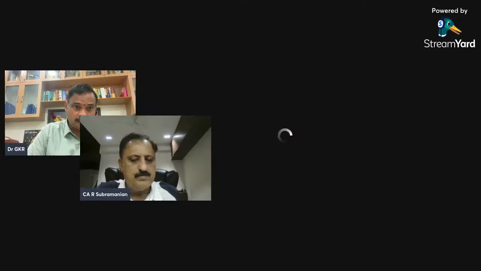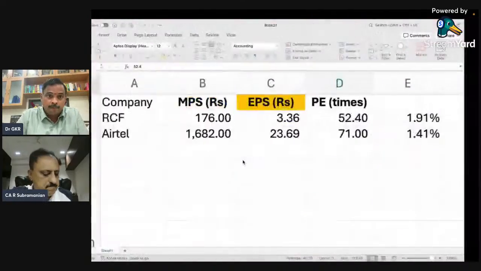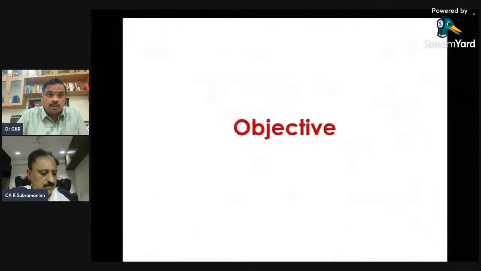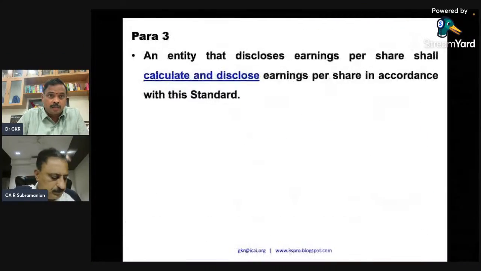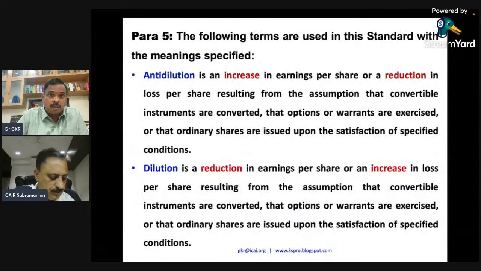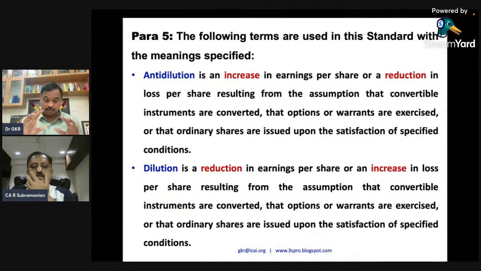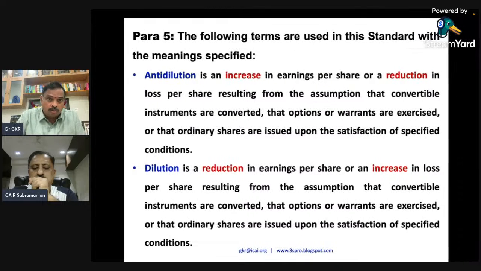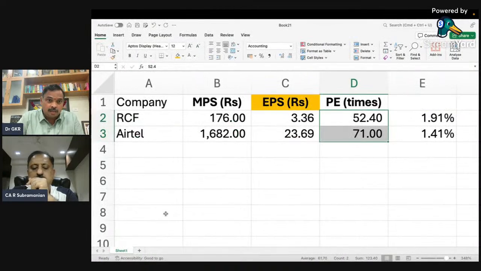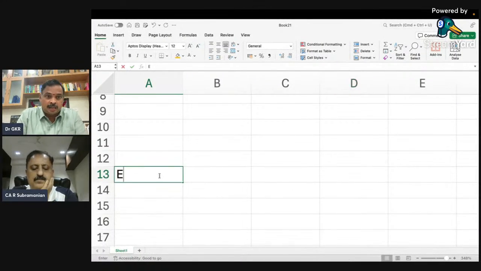Well, let me take you to the concept of dilution directly. Now, please come to this definition. Para number 5 speaks about the dilution part. If you look at it, the dilution and anti-dilution definitions will be almost the same. It's just the reverse of it. Now, let me give you earnings per share.